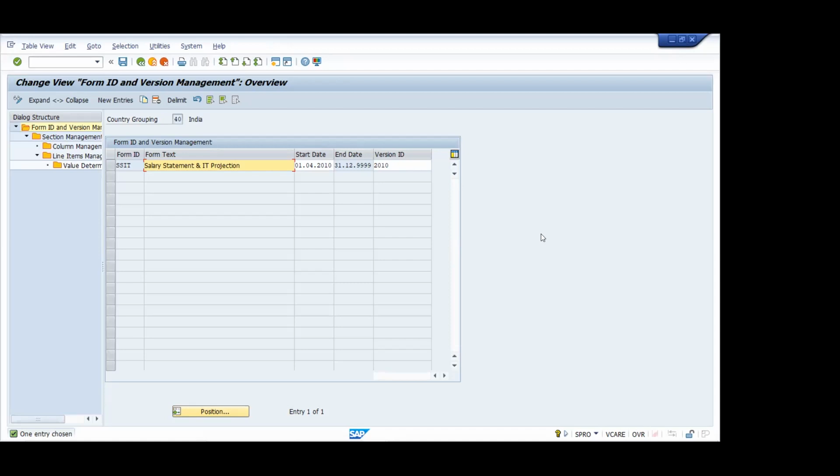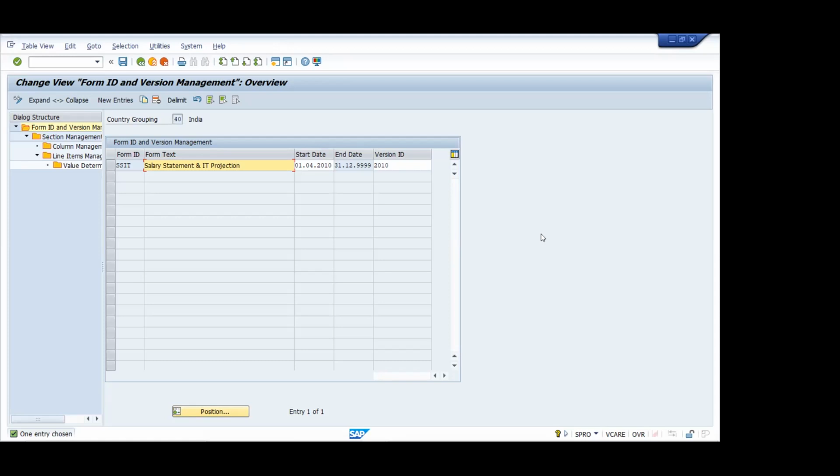To resolve those kinds of queries, SAP's solution is designed in such a way that by seeing the tax simplifier statement, you can understand clearly how much tax has been deducted, and why and how that has been calculated.